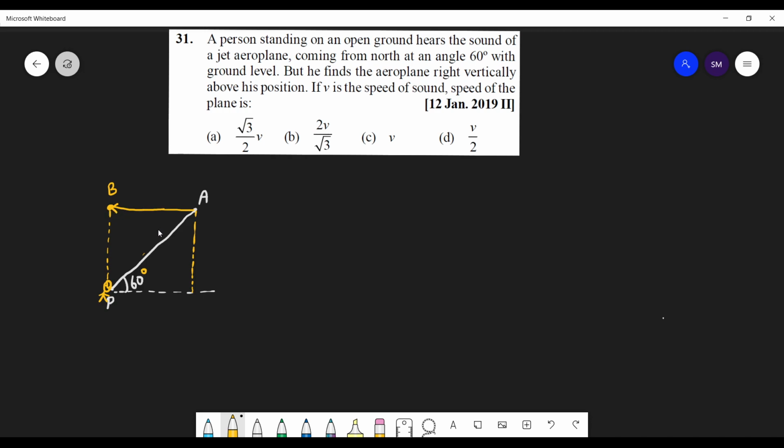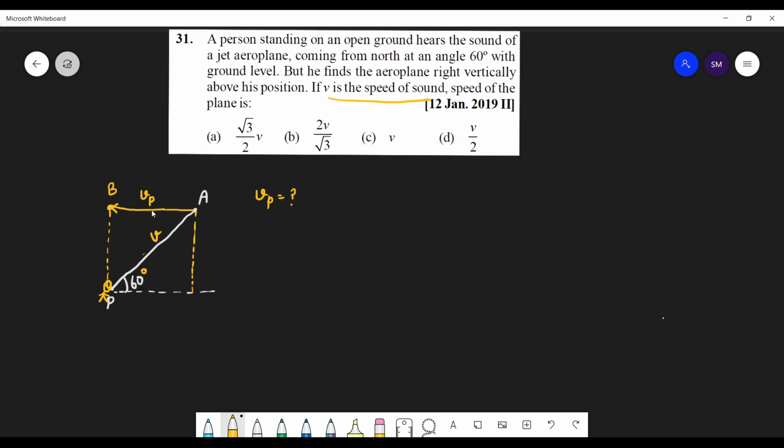So if the speed of the sound is V, what is the speed of the plane? Okay? This is what we have to find. If the speed of the sound is given as V and the speed of the plane is, let us assume, Vp, you have to find Vp in this question, in terms of V.